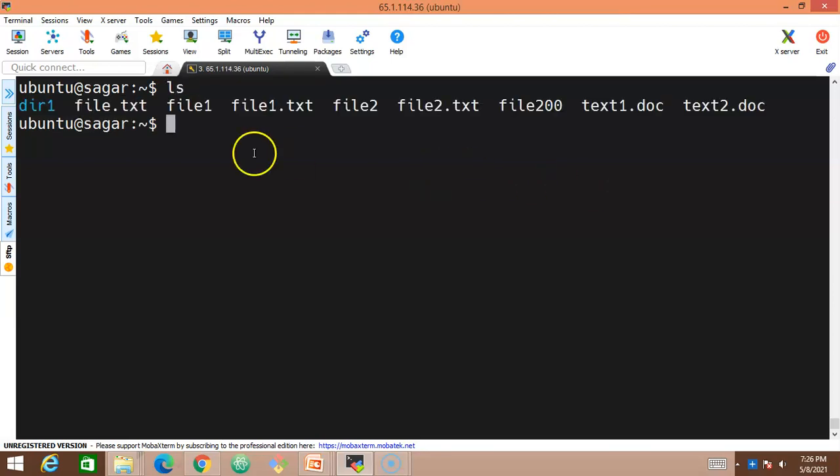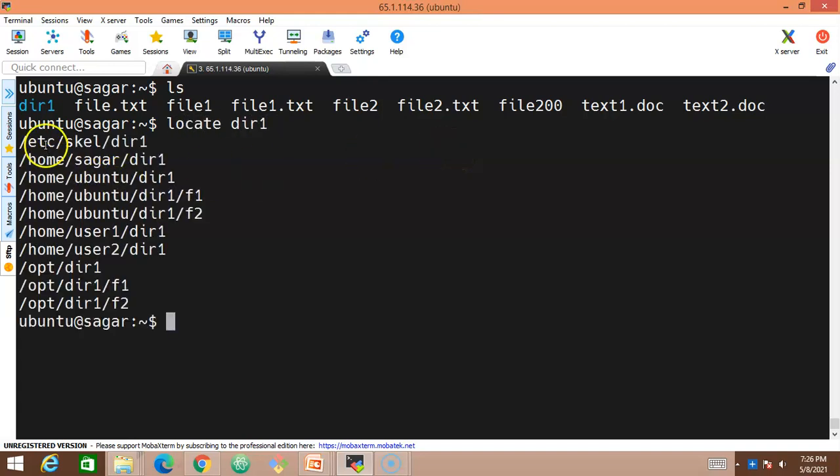Let's look at ls here. So we have only directory 1 available here. So what I'll do is search with locate dir1, and it is going to display wherever the directory 1 is available, that particular directory.